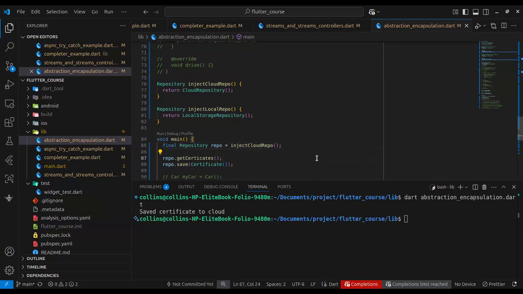The key thing to note here is that the main function really doesn't care what the concrete implementation is. It just says, I want a repository. Give me a repository. Can you see what I'm highlighting right here? Yes. It just says, I want a repository. Give me a repository. And this is what it does.